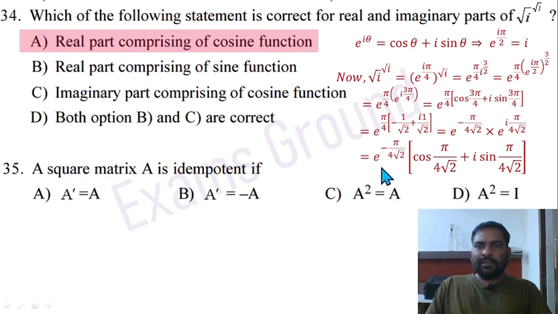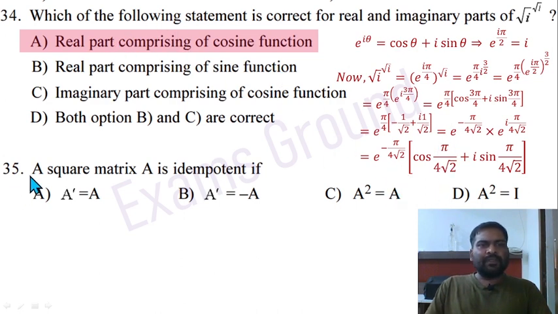So finally you will see that the real term is equal to e raised to power minus pi divided by 4 square root 2 multiplied by cos pi divided by 4 square root 2. This is your real term and this is multiplied by the imaginary term. So it is asking which of the following statements is correct for the real and imaginary part. The real part comprises the cosine function. So cosine function is there, so option A is correct.